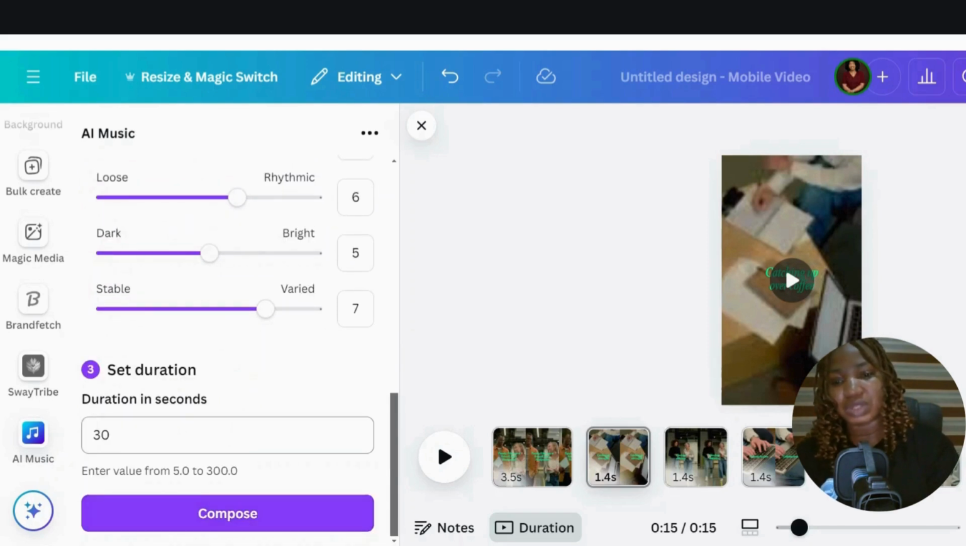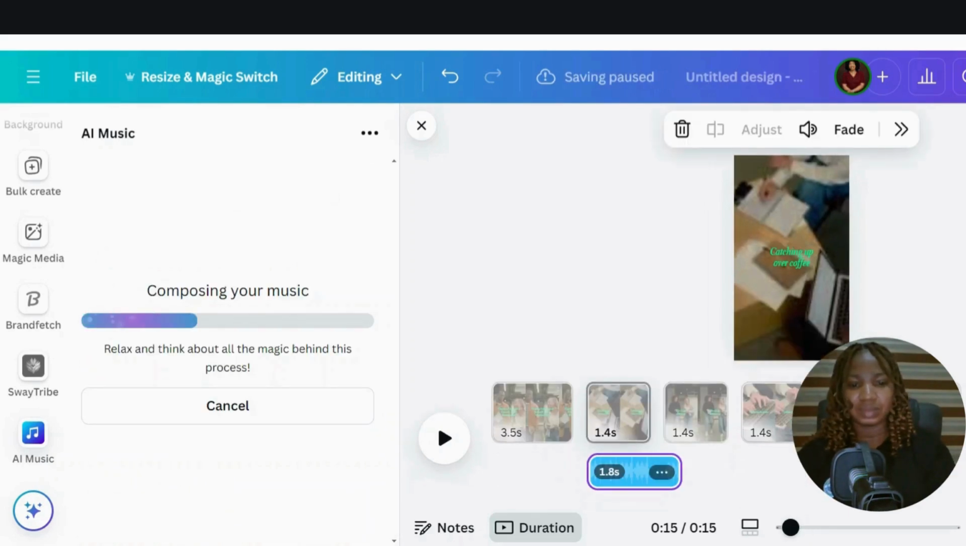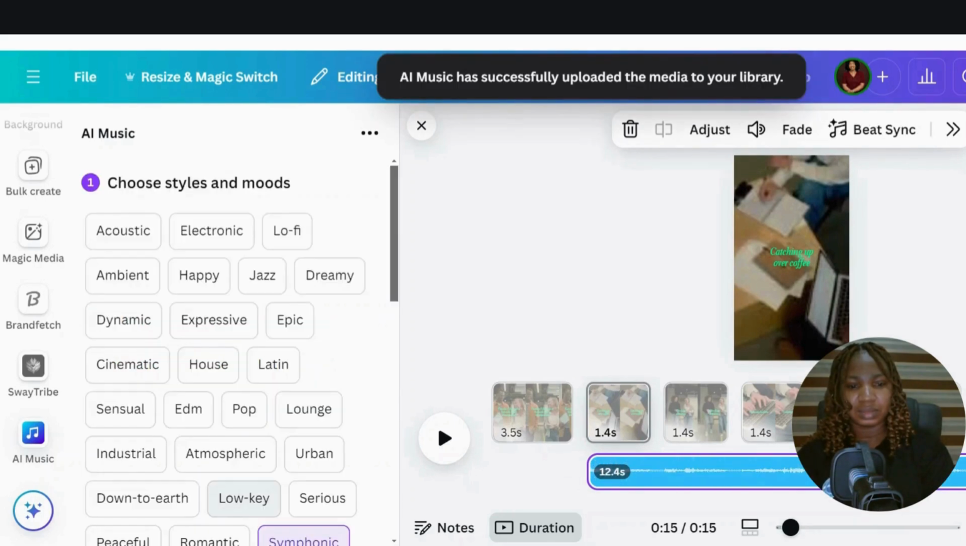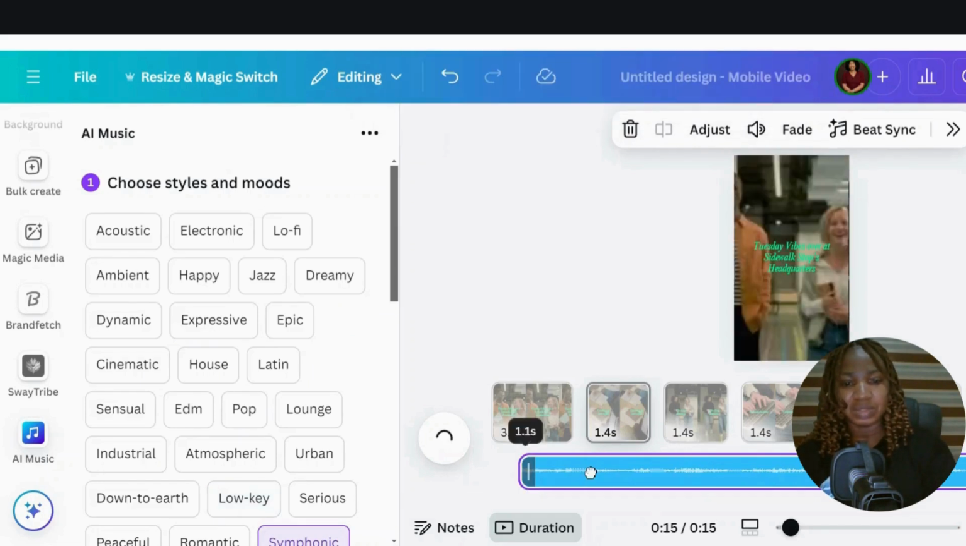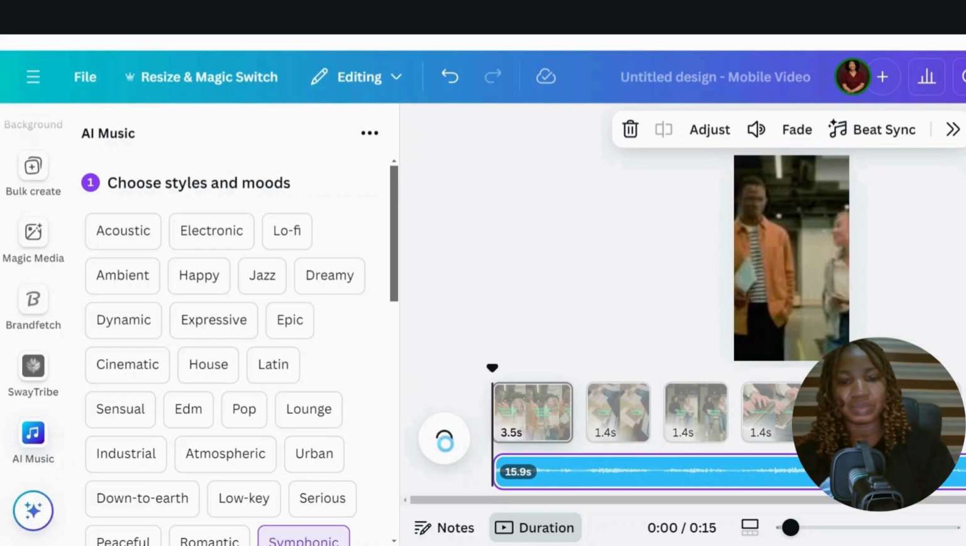What I'm just going to do is to change the seconds. So our video is about 15.9 seconds. So let's make this sound 18 seconds, and then compose. So our sound is done composing. So I'm just going to move it to the start of this video.